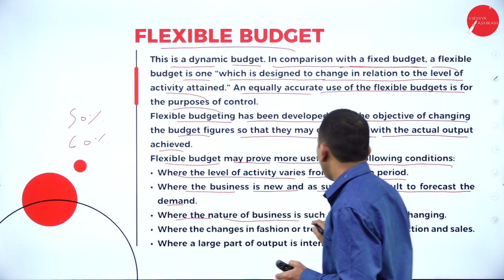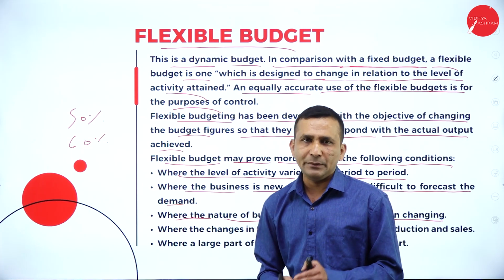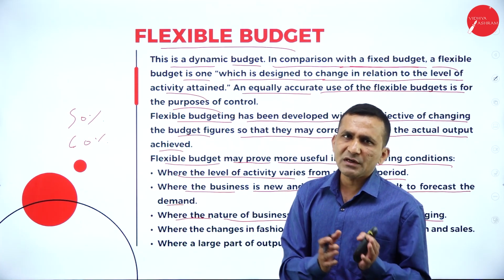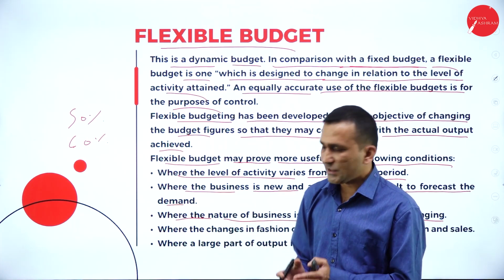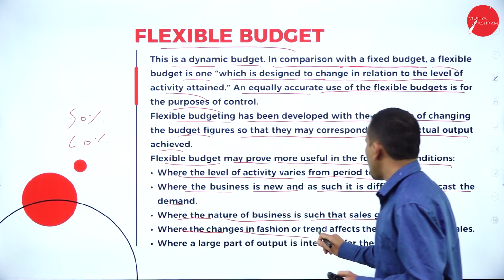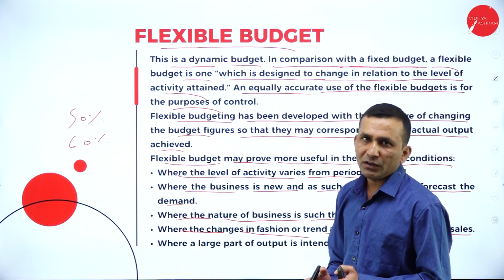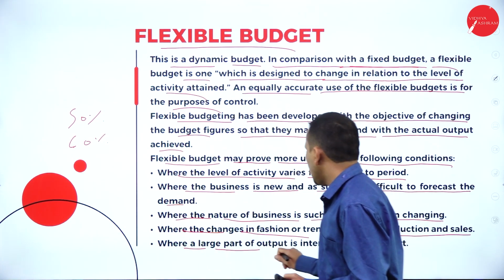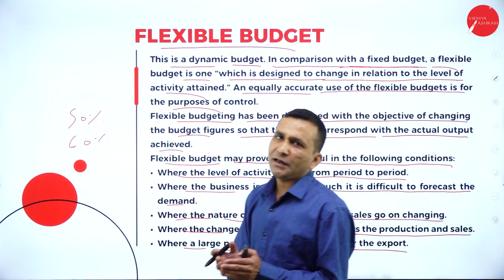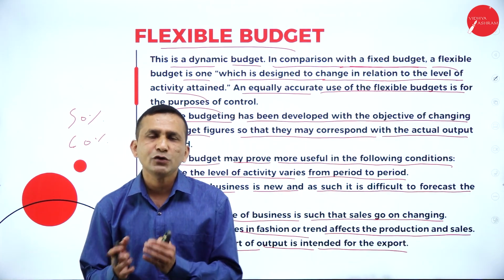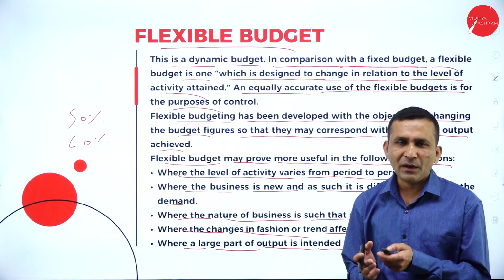Where the nature of the business is such that sales keep on changing, flexibility will be suitable here. Either 50% condition or 2000 units or 7000 units or 100% capacity, like this. Where there are changes in fashions and trends affecting production and sales, which completely depend on the trend. Where a large part of output is intended for export, if you get an offer for export, you try to utilize the maximum of all available resources, so you prepare a flexible budget.